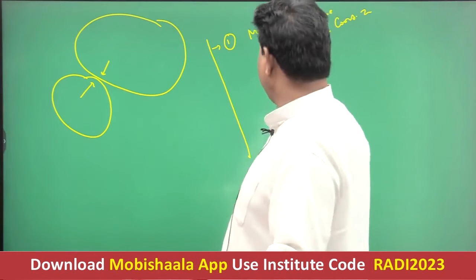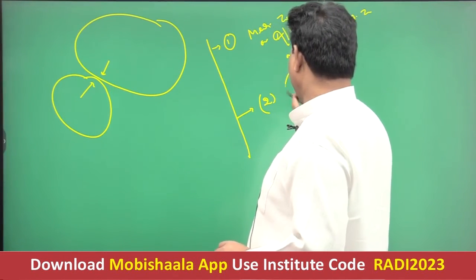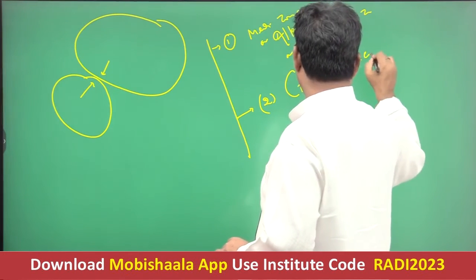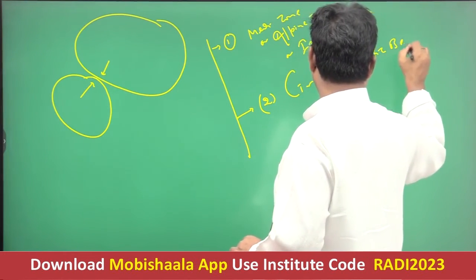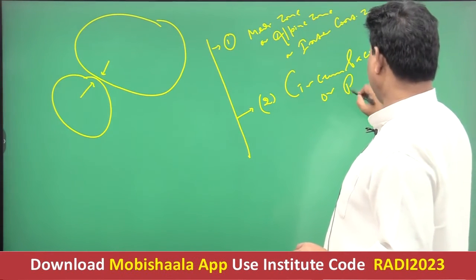Okay. The second belt of volcanic eruption is the circum-Pacific belt, Pacific belt, or ring of fire.